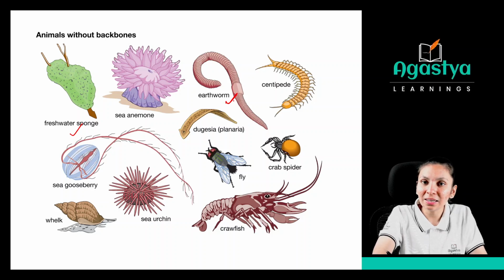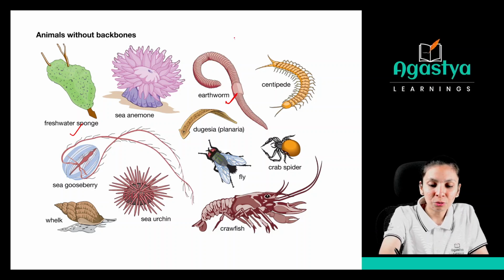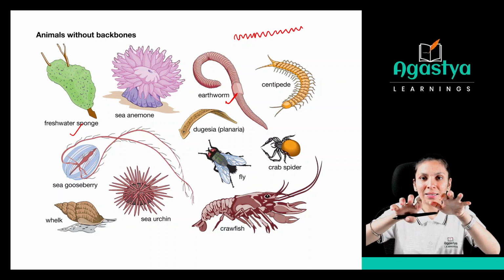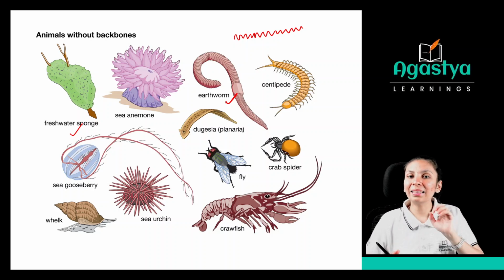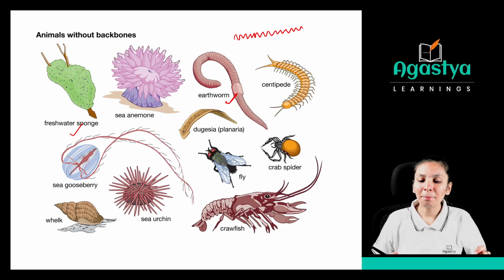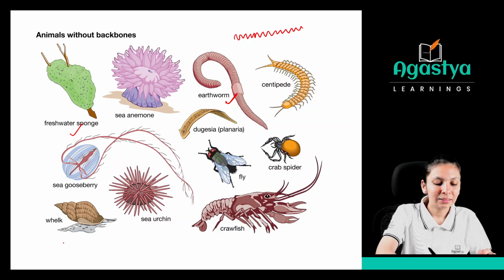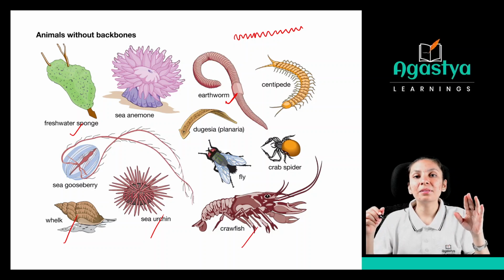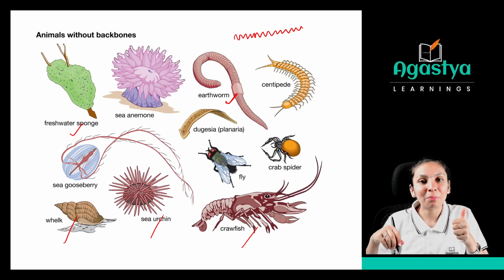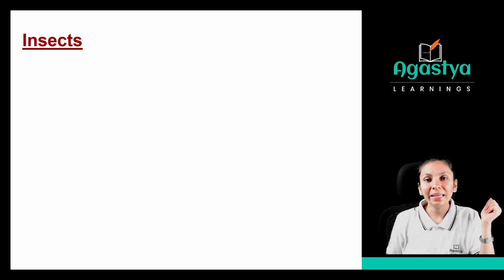Then earthworm. Have you seen an earthworm? Yes. See, this earthworm is walking like this. Can we walk like this? Not in the dance form. Yes, this earthworm can walk like this because it does not have a backbone. Then see this whale, urchin, crowfish. These are all examples of invertebrates because they do not have a particular backbone, or you can say the vertebral column. Clear? Now see, we are going to learn about insects.